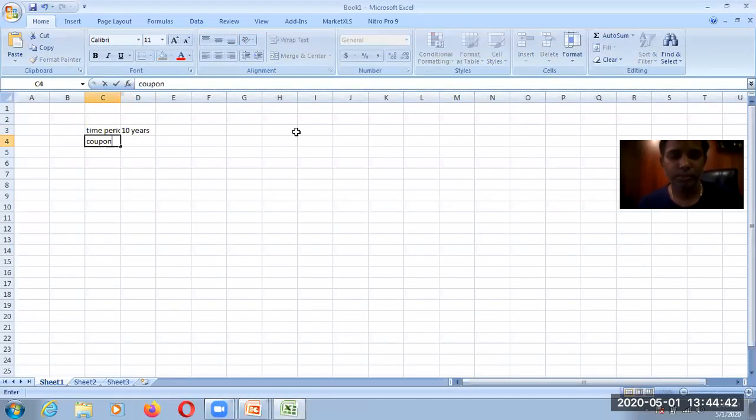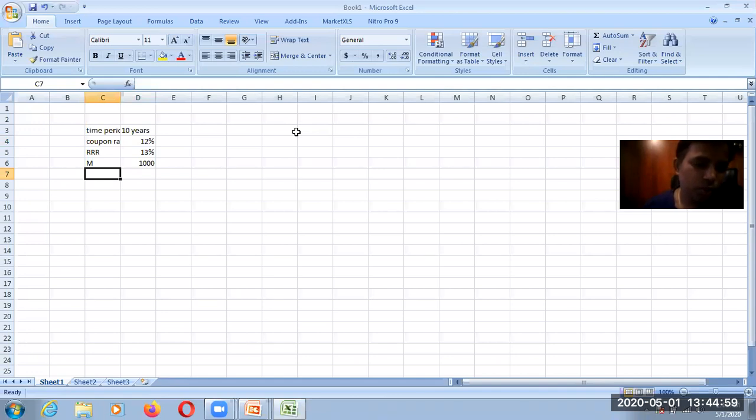Coupon rate is 12%. Required rate of return is 13%, and maturity value is 1000. So this is for a 10 years bond.